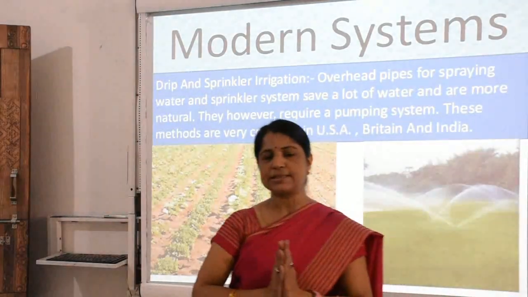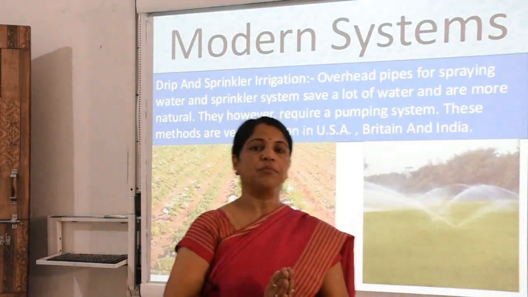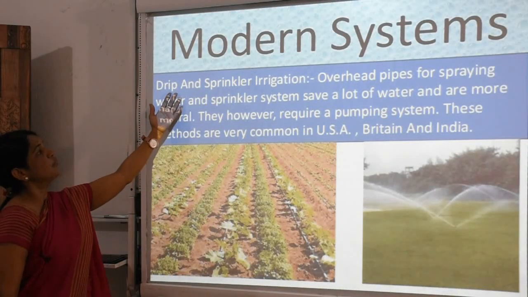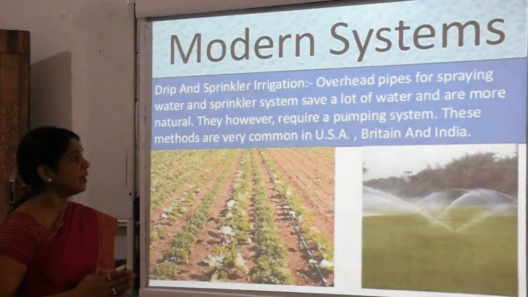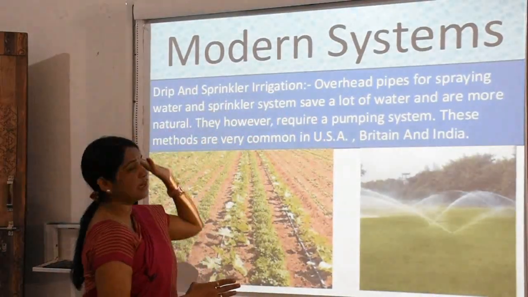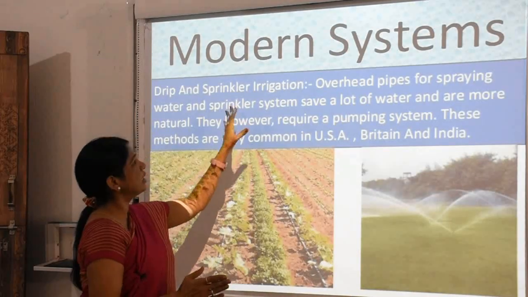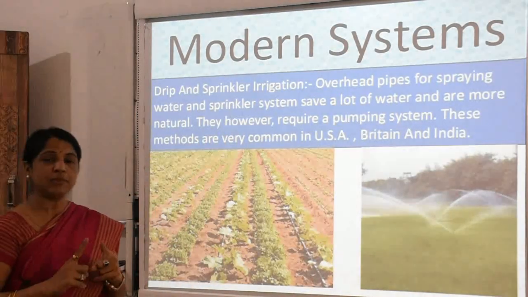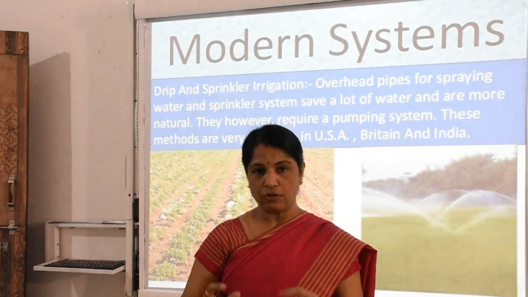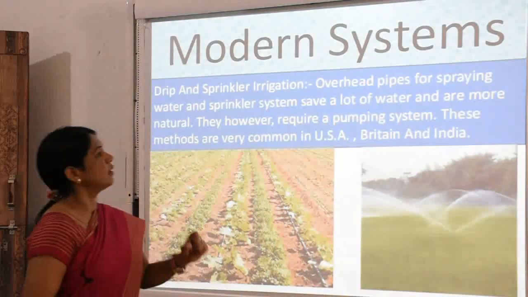So what are the latest and modern systems? I am going to ask you. First we talk about drip and sprinkler irrigation. Sprinkler and drip system, in which we give water to the plant drop by drop.